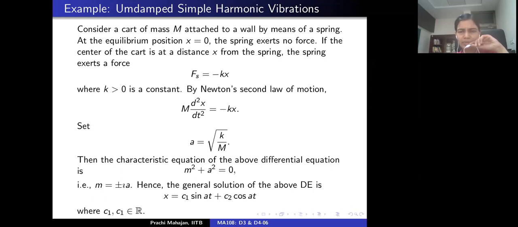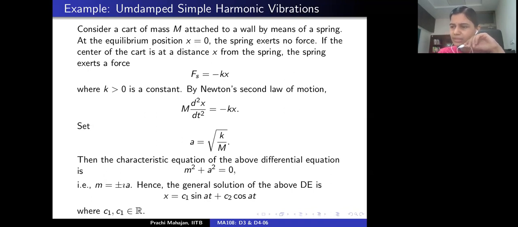So the general solution, as we just discussed, instead of looking at these complex valued solutions, we will look at sine of at and cosine of at. And the general solution of the above differential equation is any linear combination of sine at and cosine at. Is that correct?